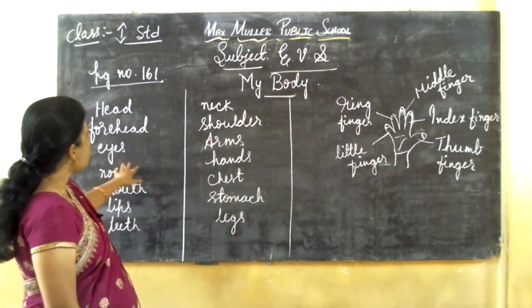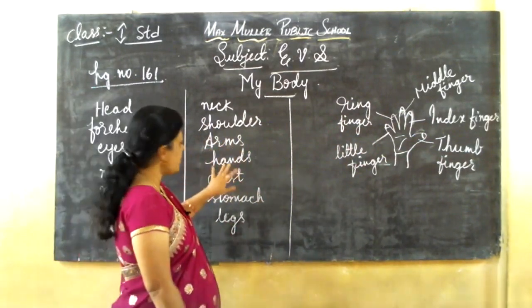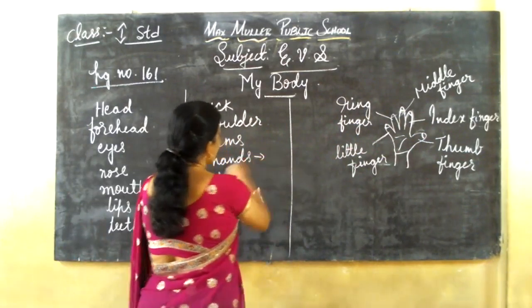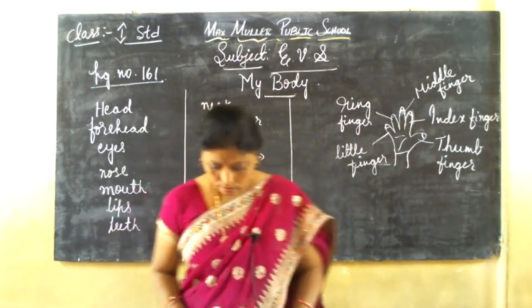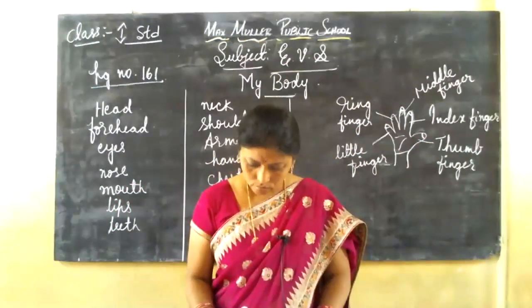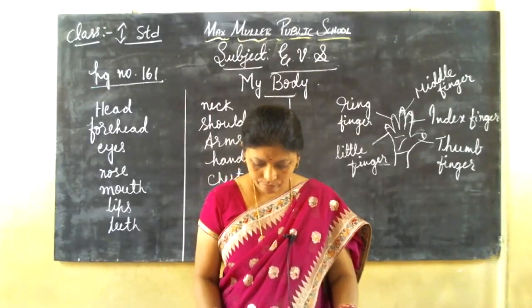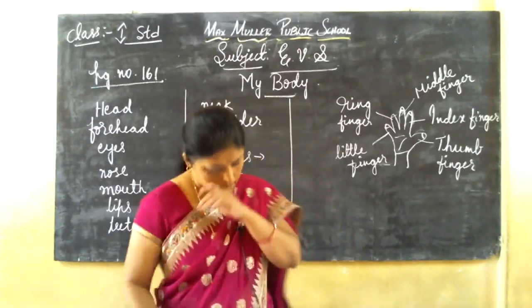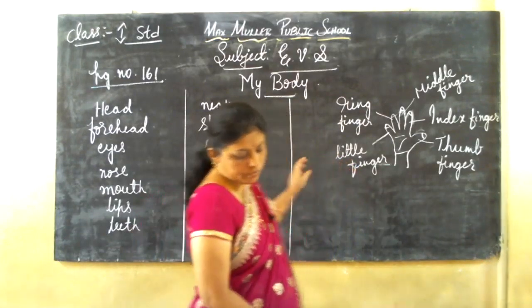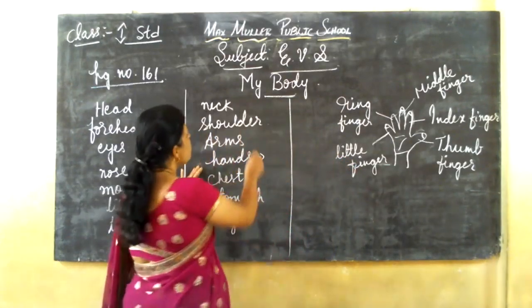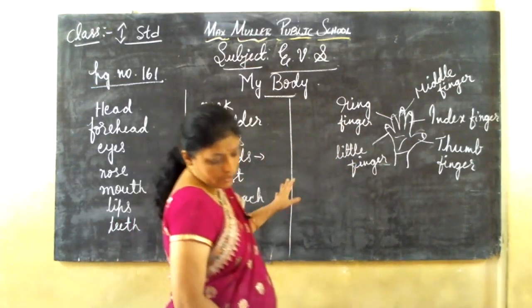See, come to hands. I will tell you after that one. We have 2 hands, 2 arms, so pairs. I will tell after that.